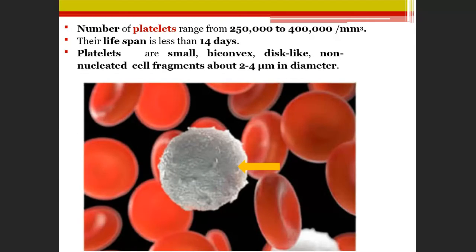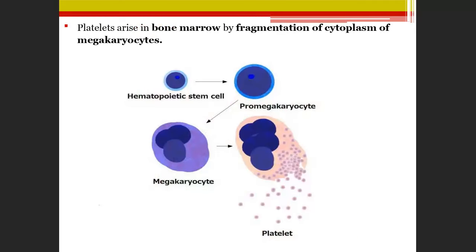Platelets are small biconvex disc-like non-nucleated cell fragments about 2 to 4 micrometers in diameter. RBC is biconcave, this is biconvex, disc-like. Platelets arise in the bone marrow by fragmentation of the cytoplasm of megakaryocytes.